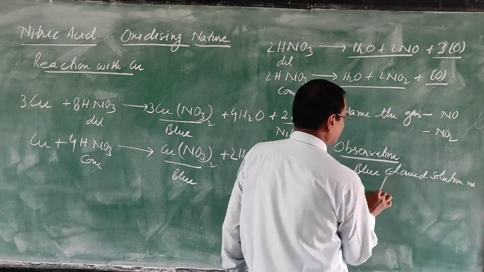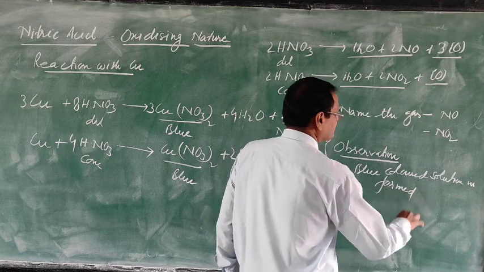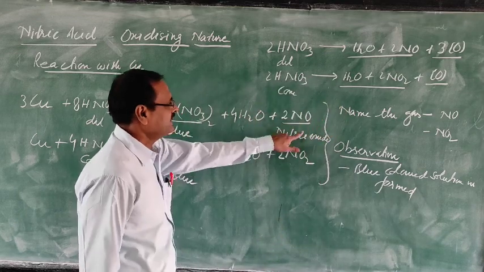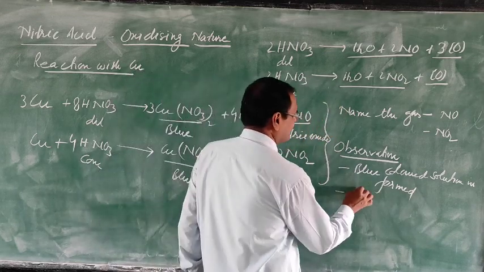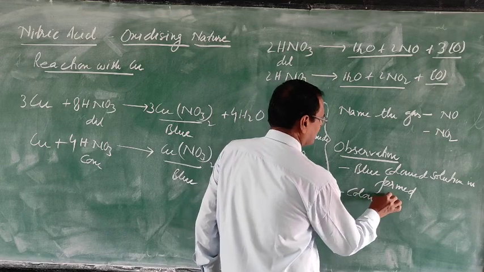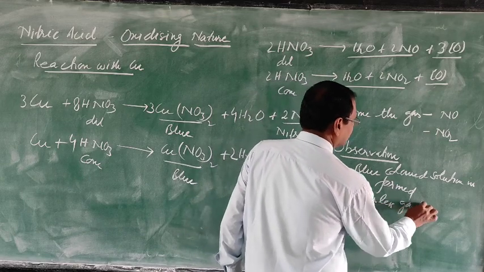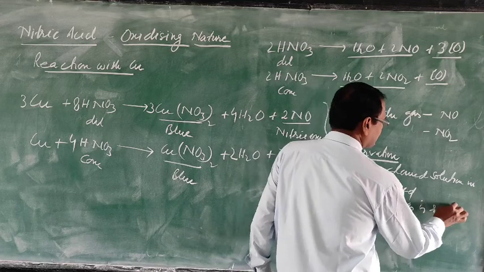Second observation, a colorless gas is released.